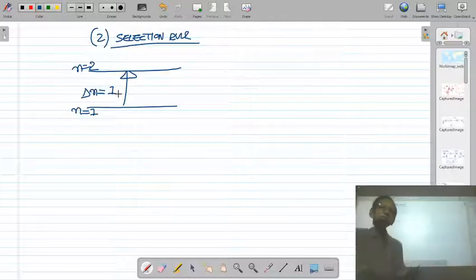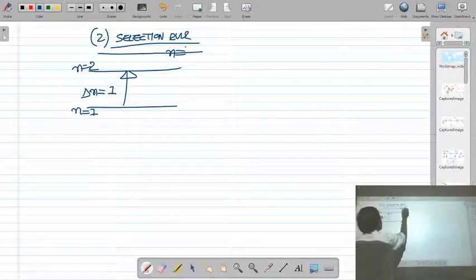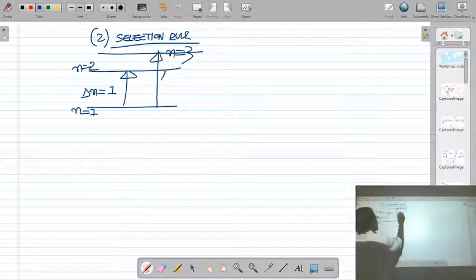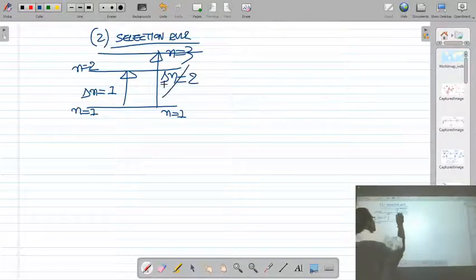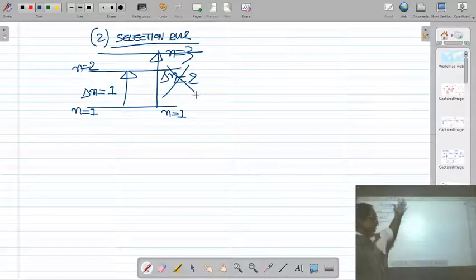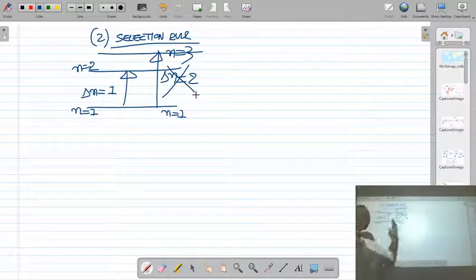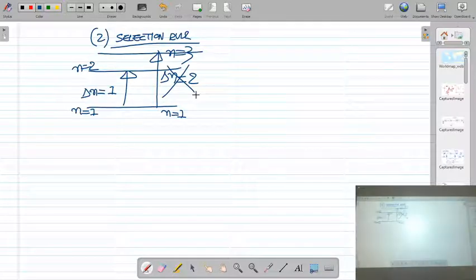These transitions are allowed, but what about the transition from n equal to 1 to n equal to 3? The difference of quantum number is 3 minus 1, that is 2, so this transition is not allowed. According to quantum mechanics, only those transitions are allowed for which the difference of quantum number is 1. Transitions with a difference of 2, 3, 4 and so on are not allowed.